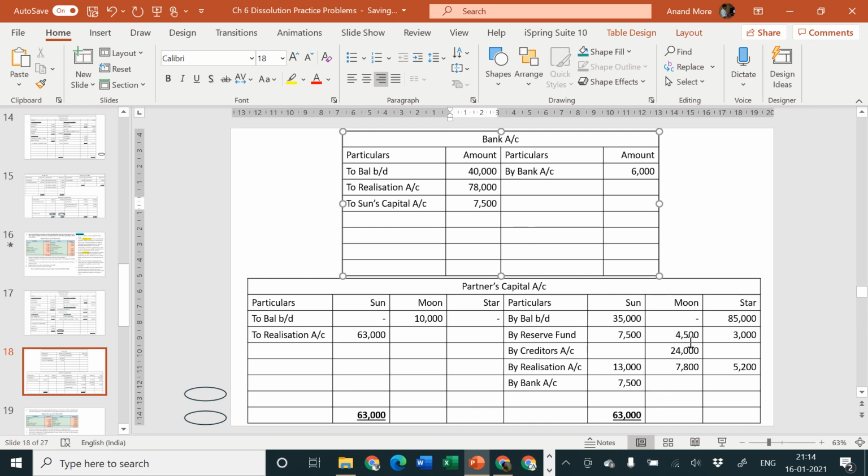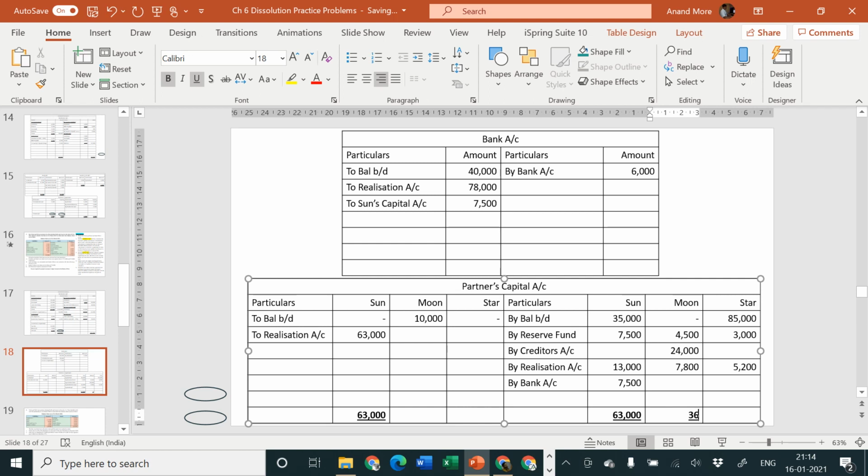Next part, look at Moon. Credit side is 24 plus 4, that is 28. 28 plus 7, that is around 35. Plus there is 500 and 7,800, that is 800. So the credit side of Moon's capital account is higher now: 4,500, which is his share of reserve fund, plus 24,000 because he has taken over creditors, and plus 7,800 because that is his share of realization profit.